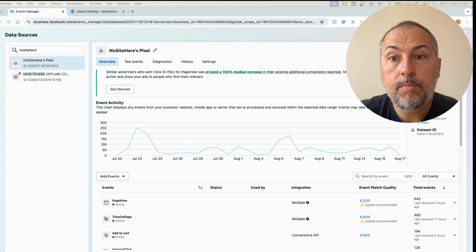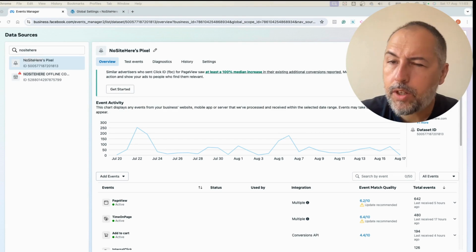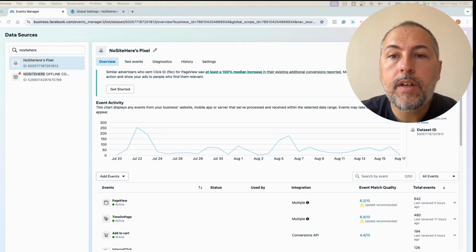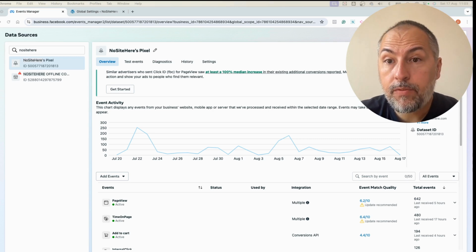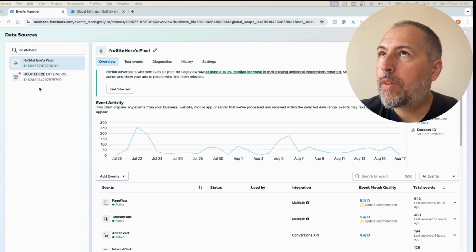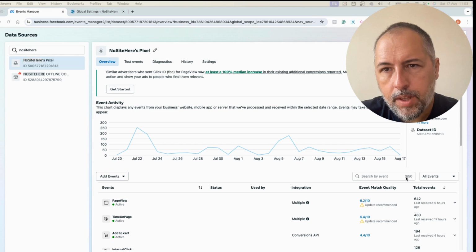I want to talk about a feature that we have. It's something that you can experiment with, you can test and see how it goes. Because to be honest, I don't have a definitive answer regarding how these features should be configured. What am I talking about? It's something related to event match quality.